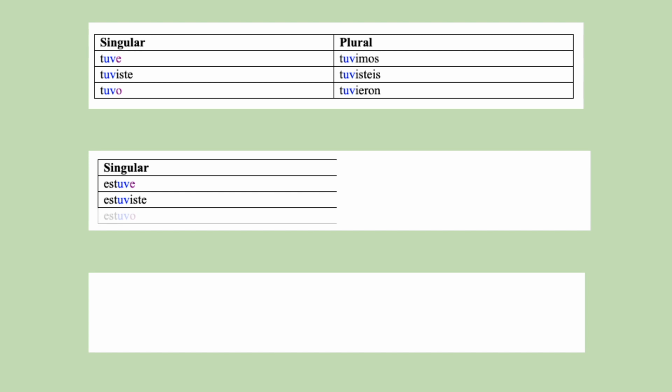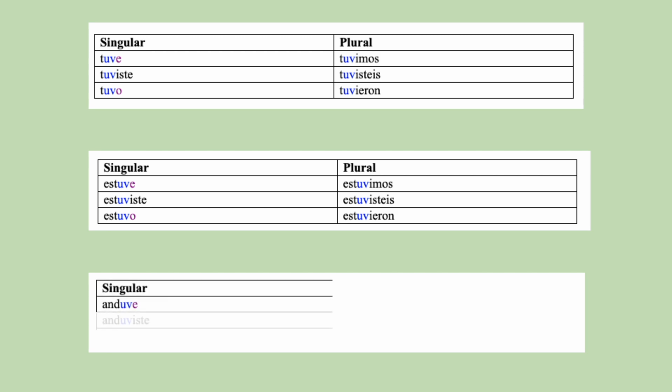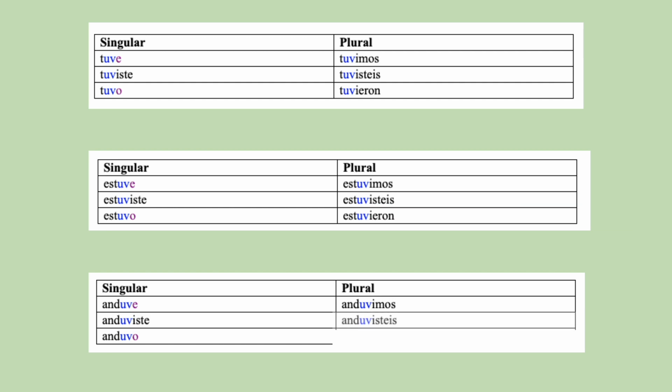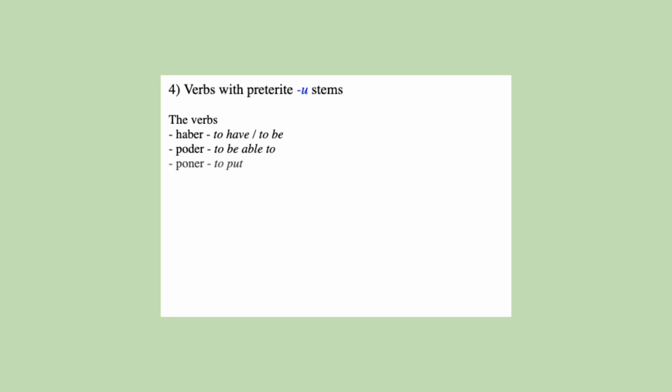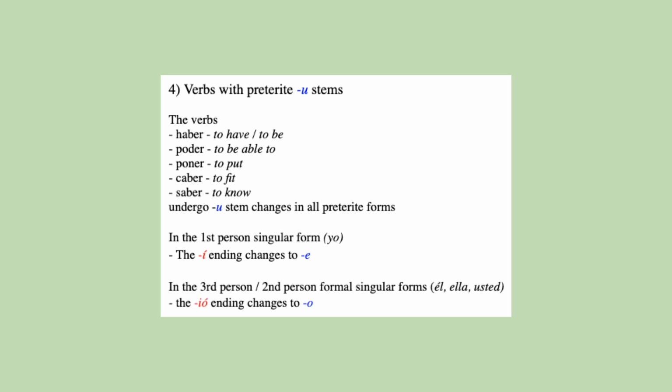Estuve, estuviste, estuvo, estuvimos, estuvisteis, estuvieron. Anduve, anduviste, anduvo, anduvimos, anduvisteis, anduvieron. For verbs with preterite U stems, haber, poder, poner, caber, and saber, their first person singular form ends in e, and their third person singular form ends in o.